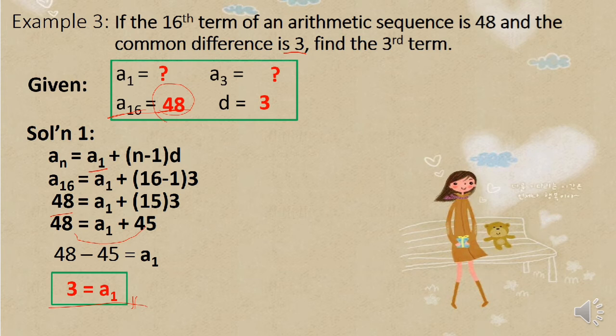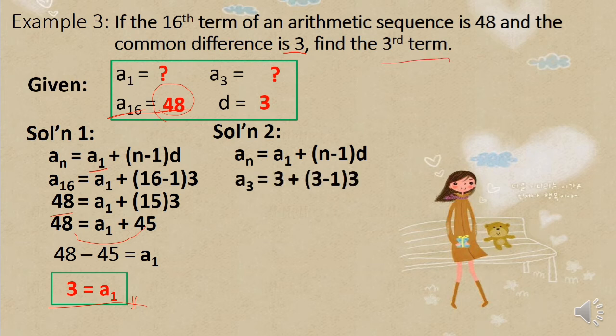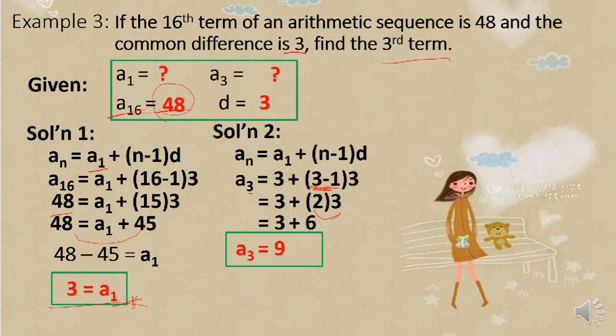So since we have the value of the first term already, we can now solve the third term. So, for the third term, that's a sub 3 equals our first term 3 plus n is 3. So, 3 minus 1 times the common difference 3. Then, 3 minus 1 is 2. 2 times 3 is 6. 6 plus 3 is 9. So, therefore, the third term of the given sequence is 9.